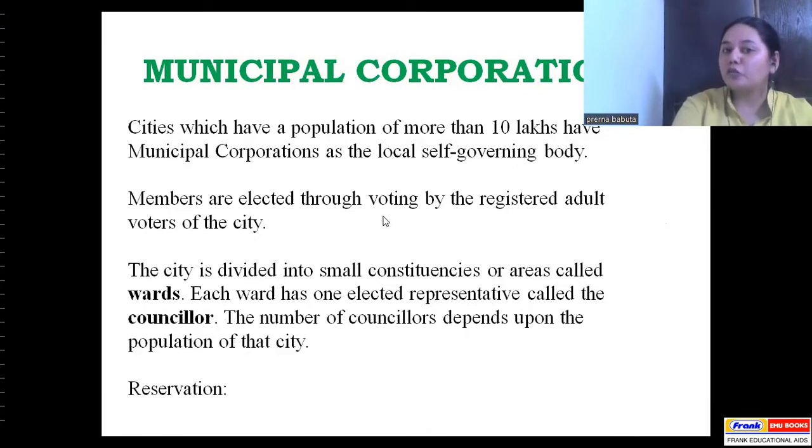Members are elected through voting by the registered adult voters of the city. So who all in India are allowed to vote? All those citizens who are 18 years and above are allowed to vote. The city is divided into small constituencies. Now we can draw a comparison. What happened in the case of villages? It was divided into certain wards, correct? Here, the city is divided into small constituencies or areas, which are called wards, just like that. And each ward has one elected representative called the councillor. And the number of councillors depends upon the population of that city.